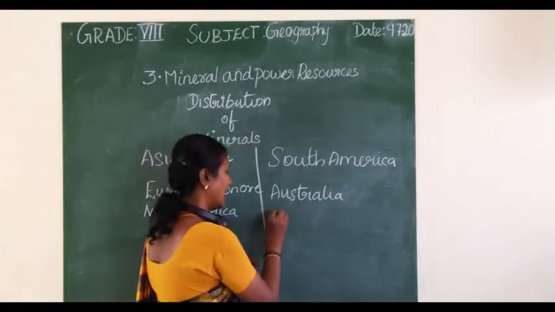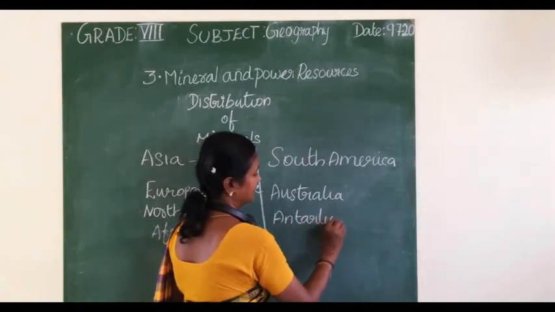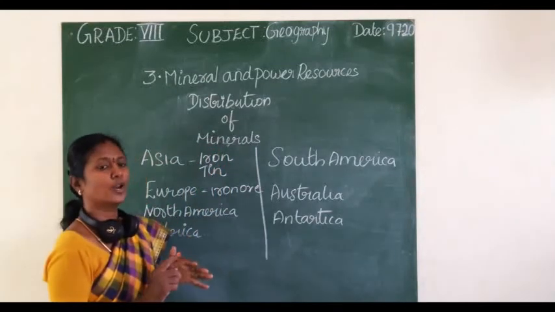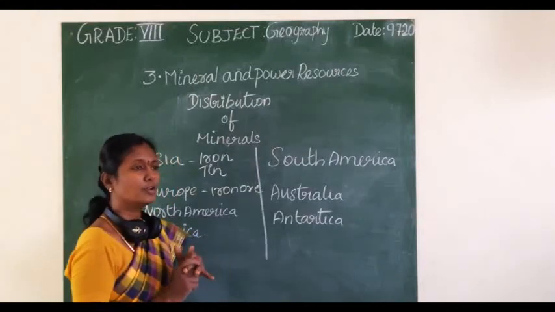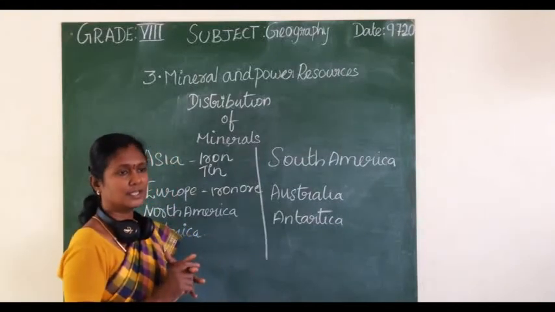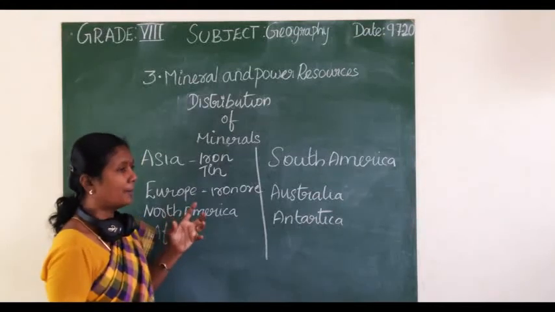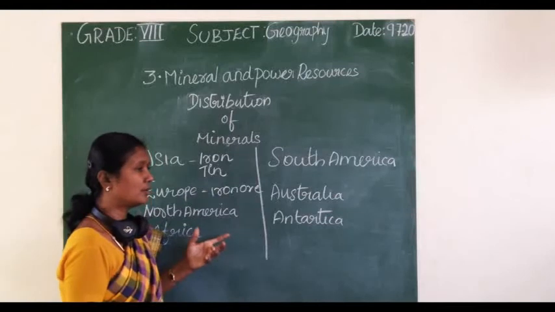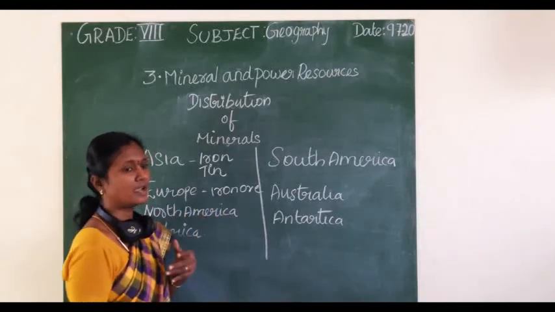And next is Antarctica. Gold, silver, iron ore and oil are also present in Antarctica, and are used for commercial purposes. Likewise, minerals are deposited in different places, and different continents are the leading producers of different types of minerals.